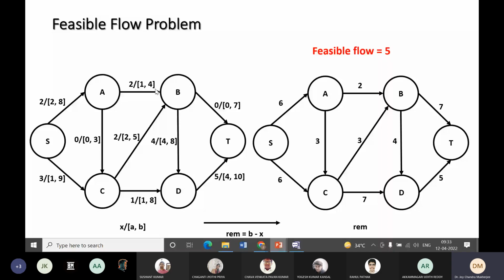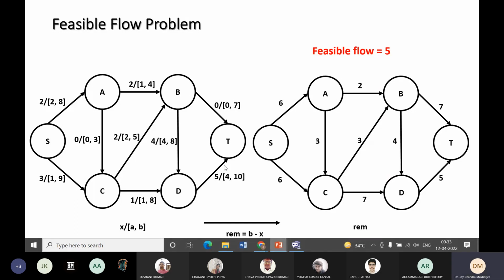Not only that, inflow equal to outflow. So what is the inflow here? This 2 is inflow, and outflow is 0 plus 2, that is 2. Except S and T, for all other nodes, inflow equal to outflow. So in B, the inflow is 2 plus 2, 4, and outflow is 4 plus 0, 4. Same as D, the inflow is 1 plus 4, 5, and the outflow is also 5.